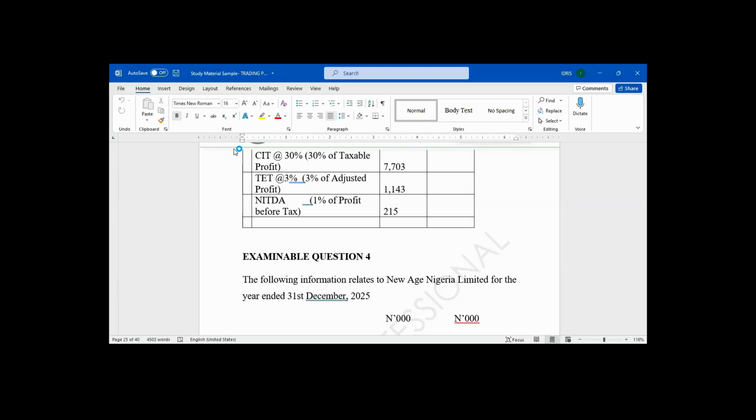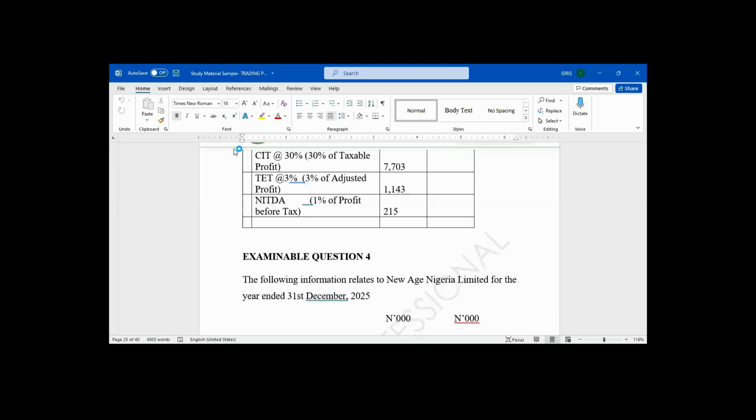Company income tax. But if it is New Age Enterprise, it will pay personal income tax. Please, let's try to know those differences so that we will not make a mistake.